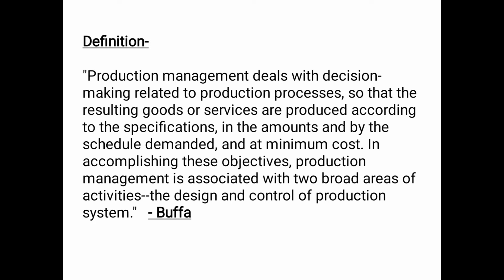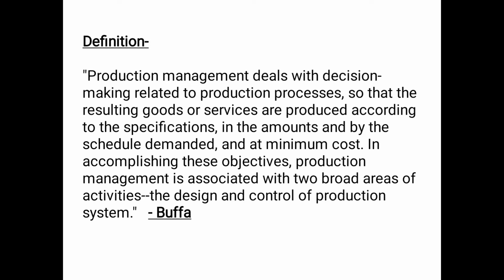So that the goods and services whichever are produced according to the specifications which are required in the amounts and by the schedule demanded, so that we can produce the goods and services in the amount according to which the demand of that particular good is there in the market, and at minimum cost, so as to involve minimum cost of production.